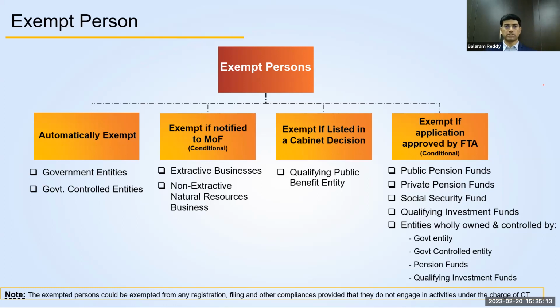The second category of exempt persons will be exempted only if it is notified to the Ministry of Finance. There are certain more conditions given to these organizations, and the organizations are those falling under the extractive business of natural resources. All the organizations and businesses which are performing the extractive business of natural resources, and also the businesses which are still part of this extractive natural resource business but not directly extracting them. So these organizations will be considered as exempt persons.